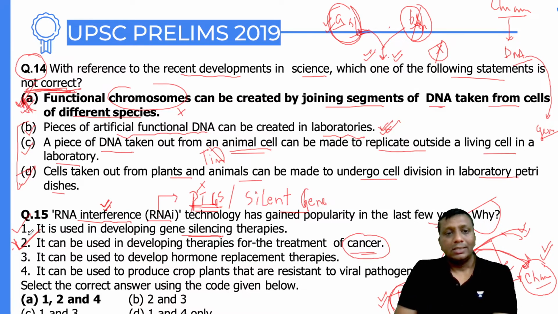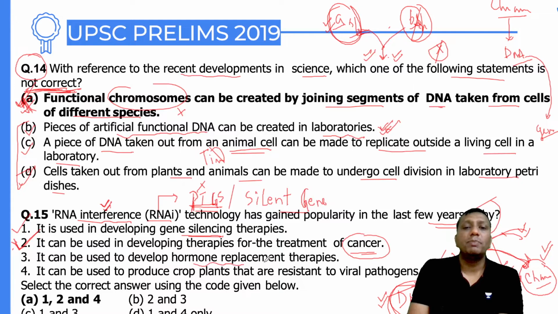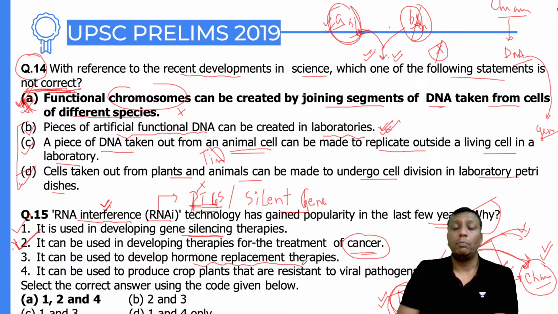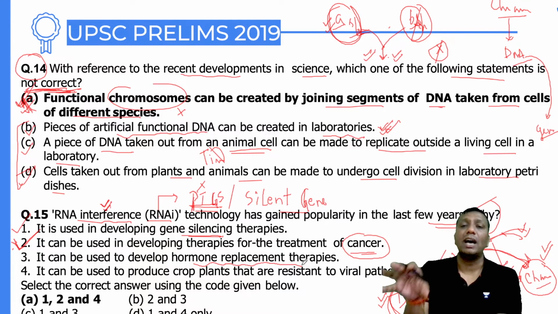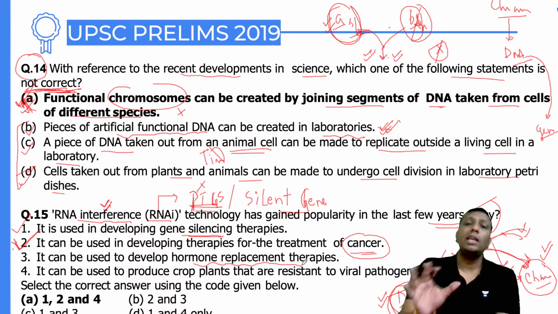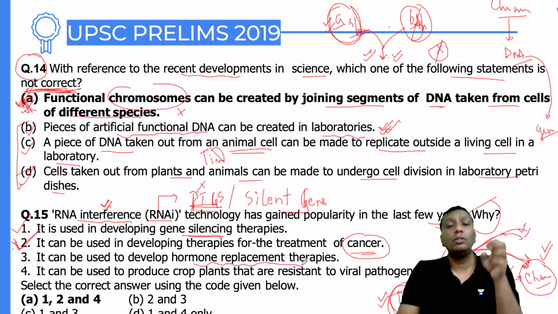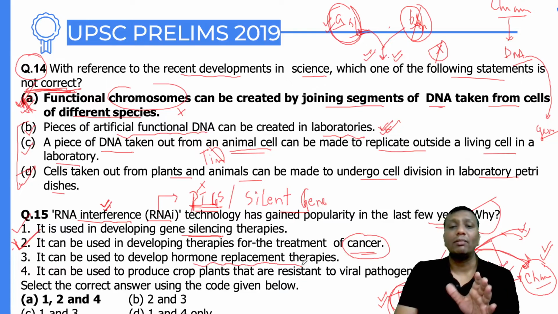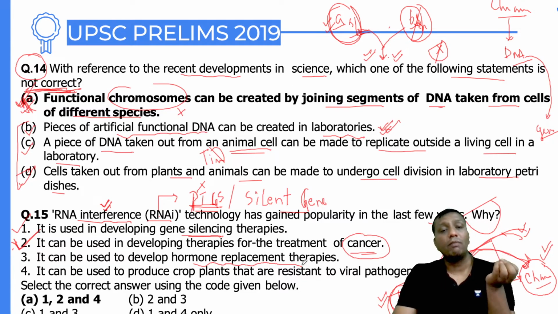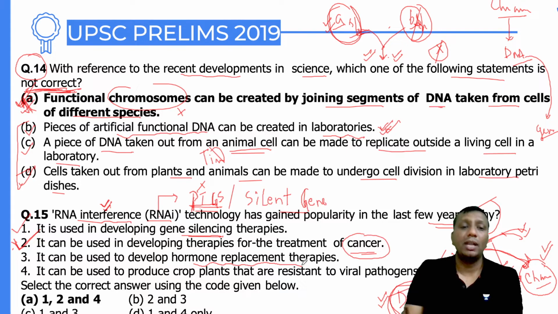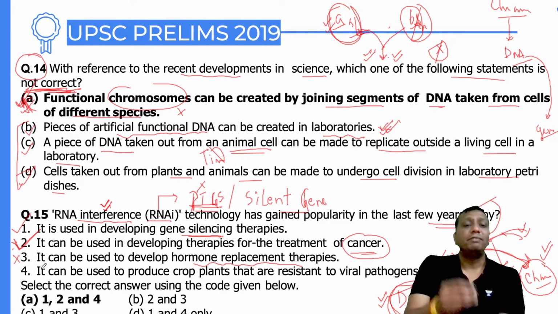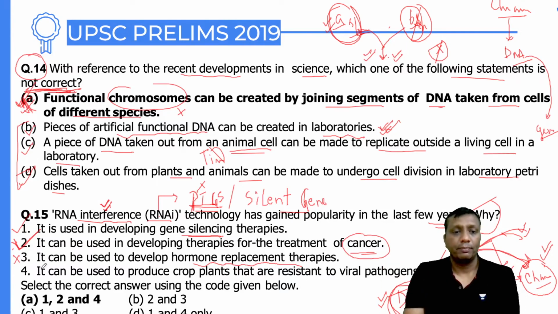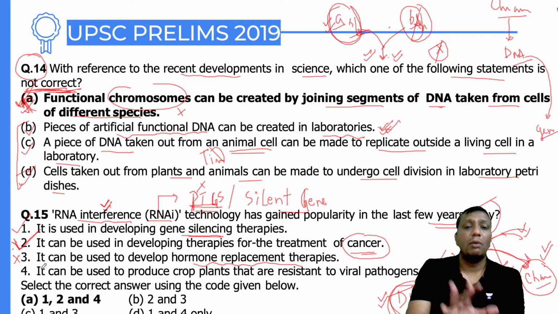Definitely right. See, it can be used to develop hormone replacement therapy. Hormone replacement is not possible, but if any genetic response is going to synthesize hormones, you can stop it. You can induce it. But replacement from one person to another person, we are not doing. Actually, those genes are available inside your body. We are going to stop them. We are going to change their own mechanism, but we are not going to move anything from one organism to another here, guys. It is not recombinant DNA. So the third statement is right. Within one organism, we can stop the hormone, but we cannot do the replacement of hormone from one to others. Within the organism, we can stop or induce.